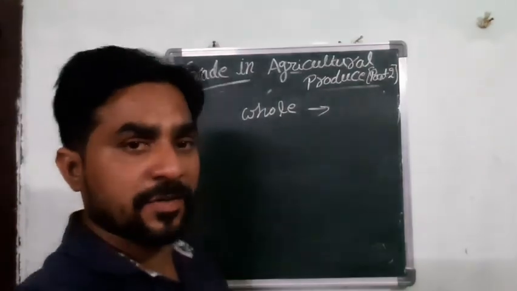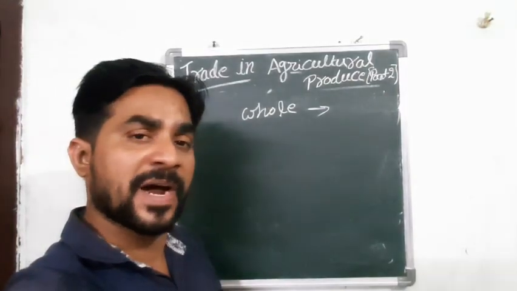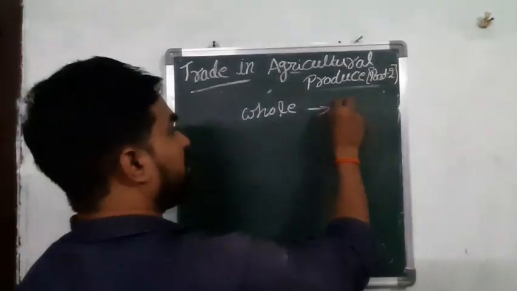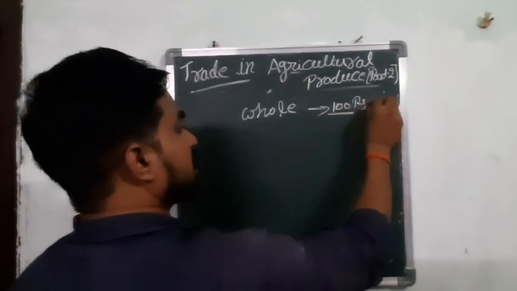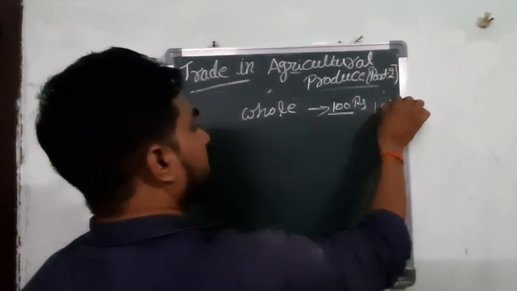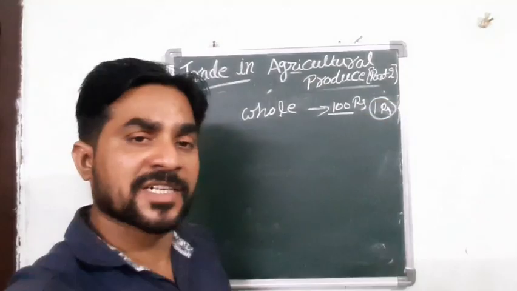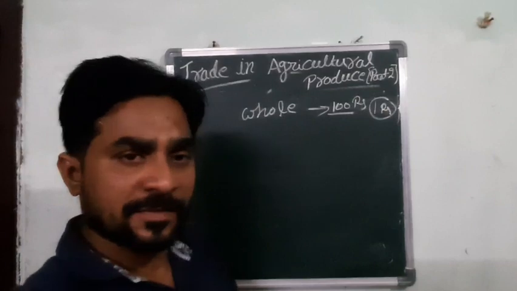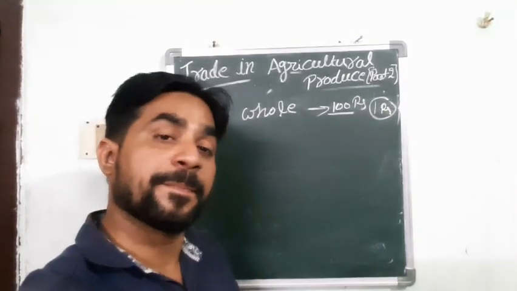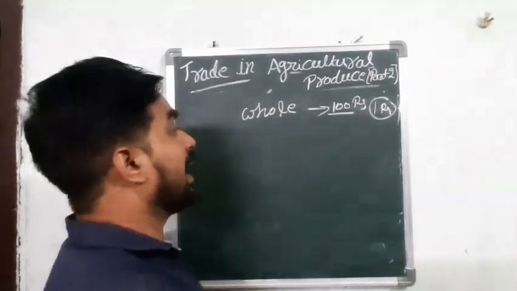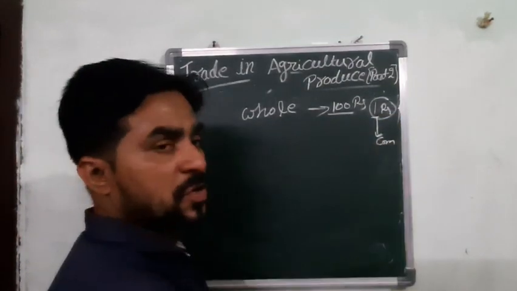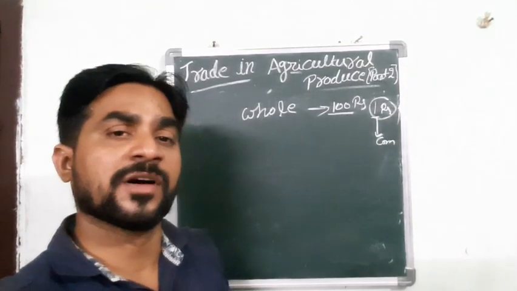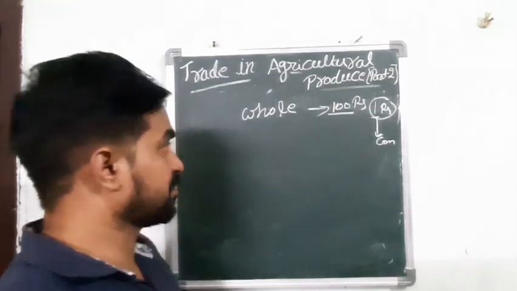Whenever they buy paddy from the farmers, for every 100 rupees they spend, they have to give 1 rupee to the committee. For example, if they buy by paying 100 rupees, then 1 rupee should be paid to the committee. This is how it happens in the region.